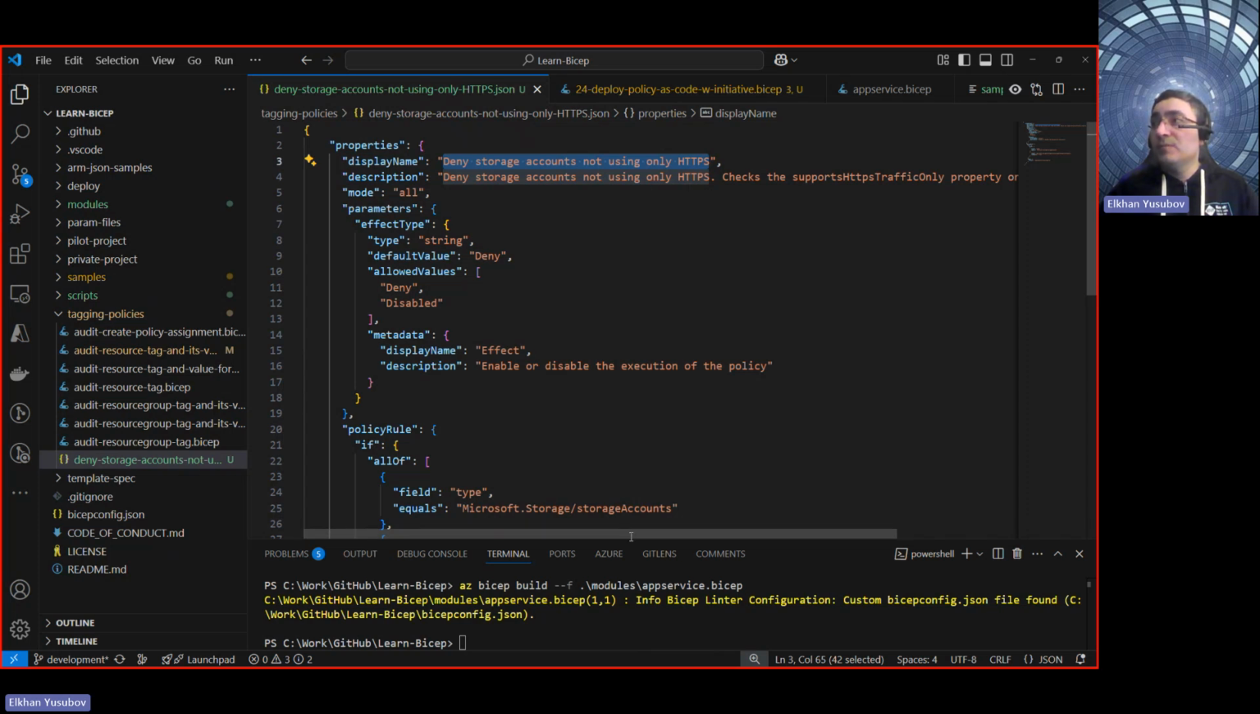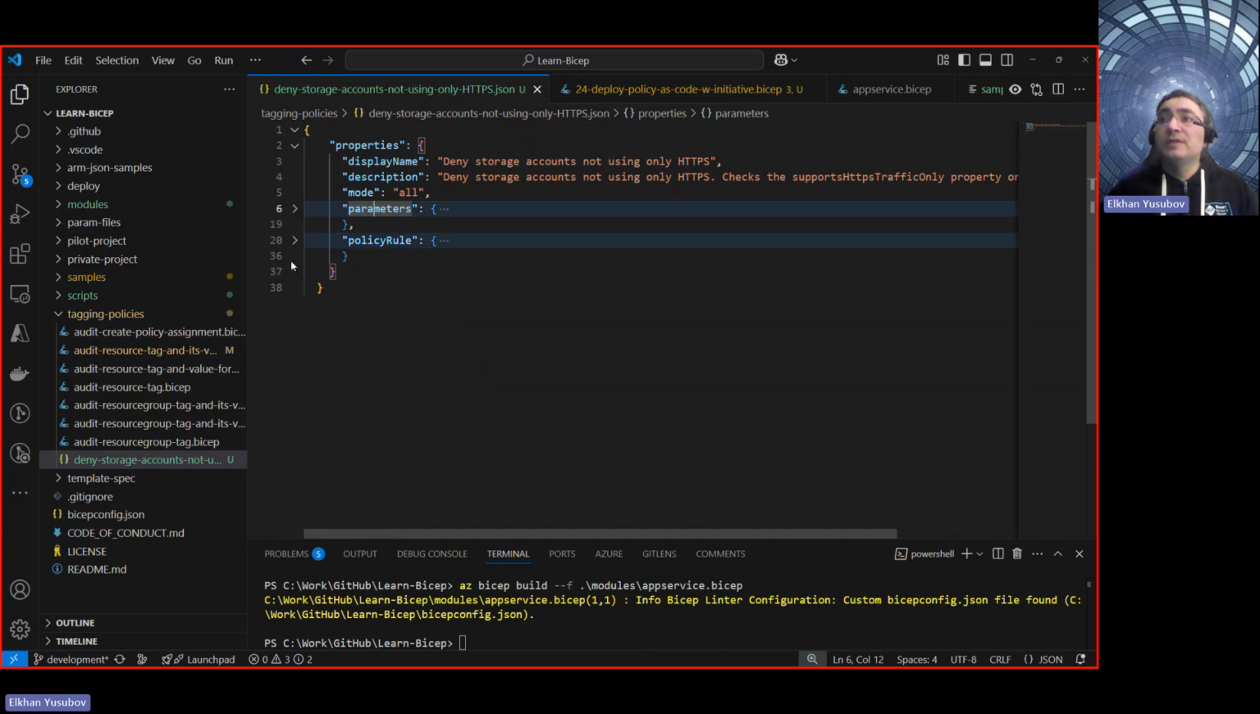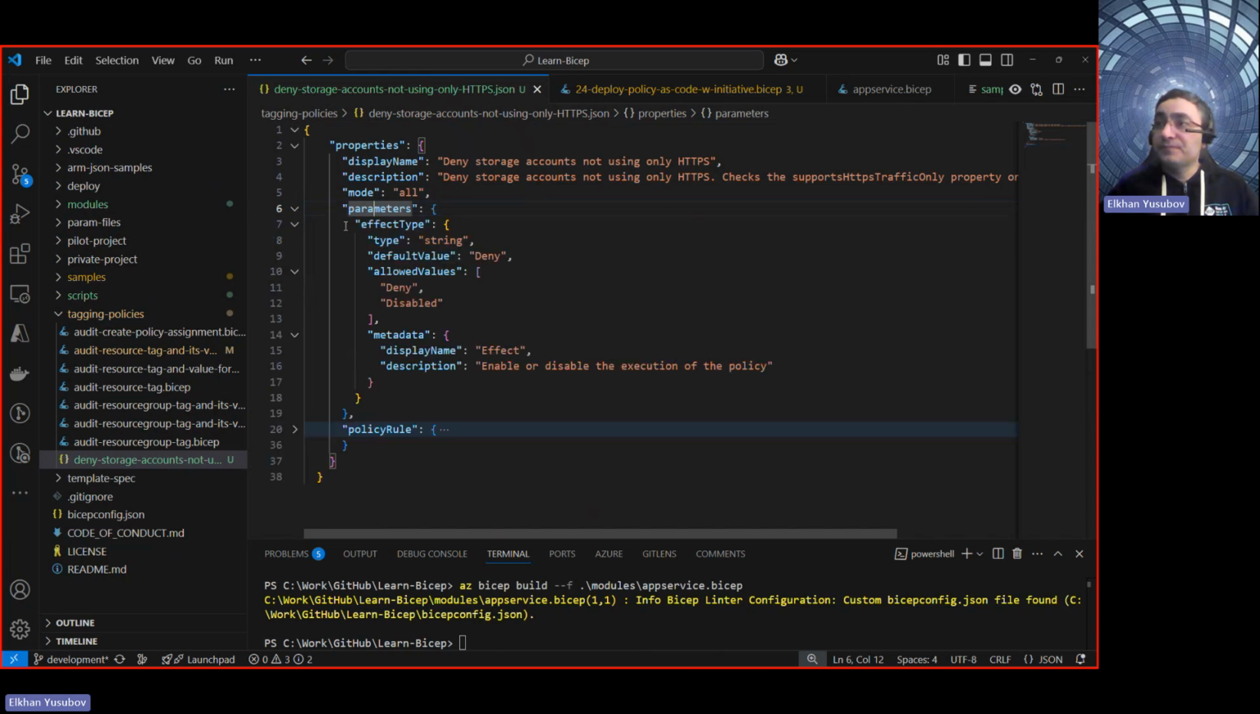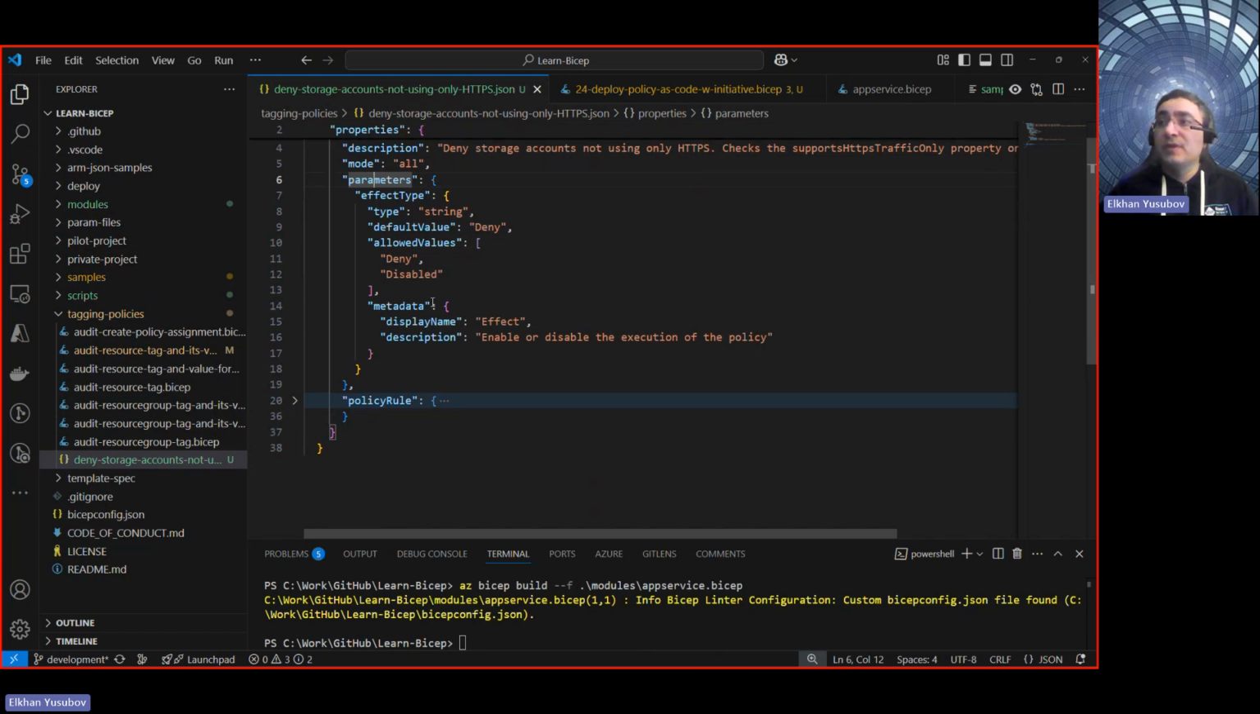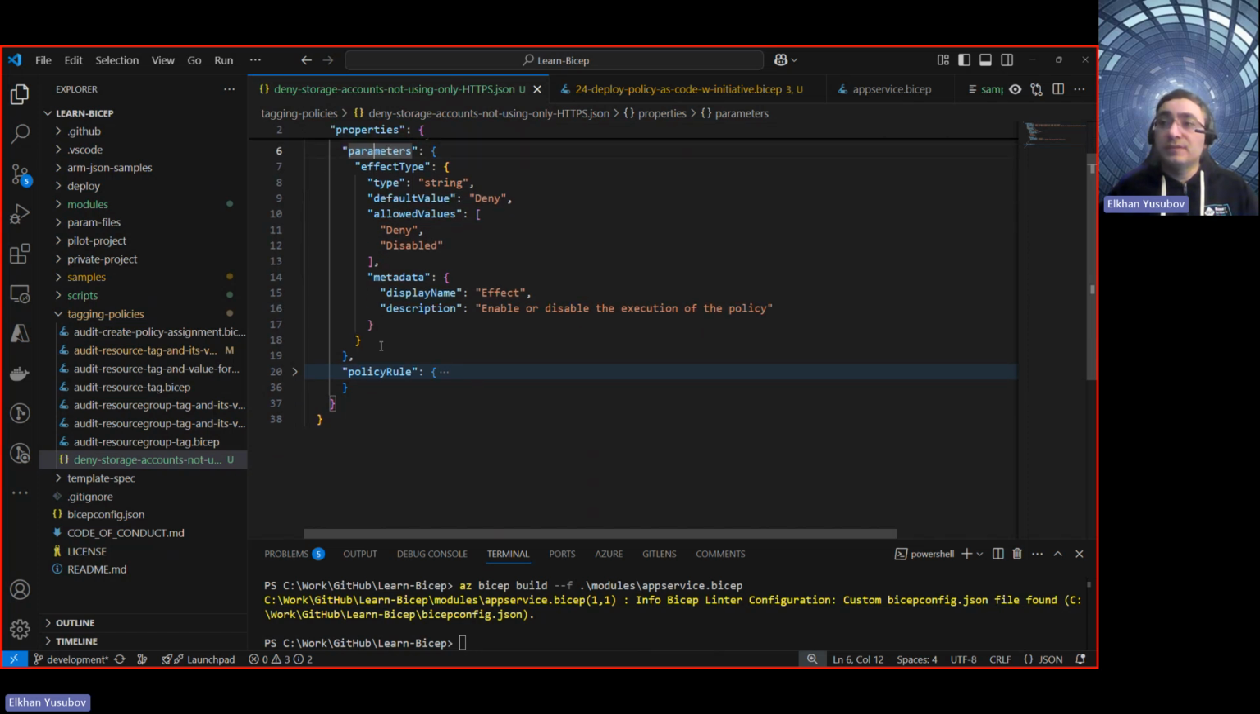What it does is basically deny storage account creation or modification that is not using only the HTTPS protocol. And as you see, when we define the Azure policy, it's a JSON file, and it has parameters, it has policy rules. These are the main parts. And it also comes with version control. In parameters, it defines the effect. Do you want to deny when certain conditions are met, or do you want to disable this policy? That's defined in your parameters with the effect and the metadata that it displays.